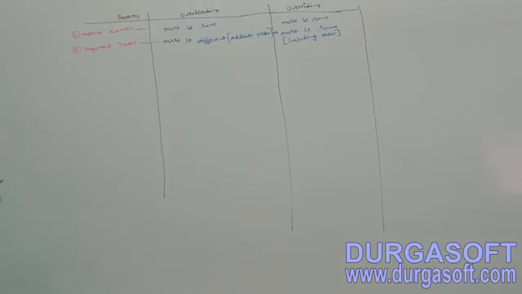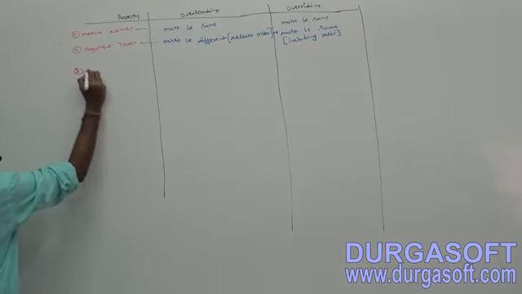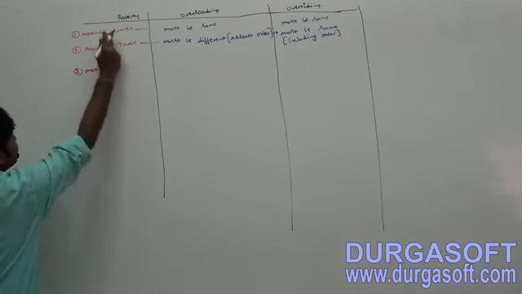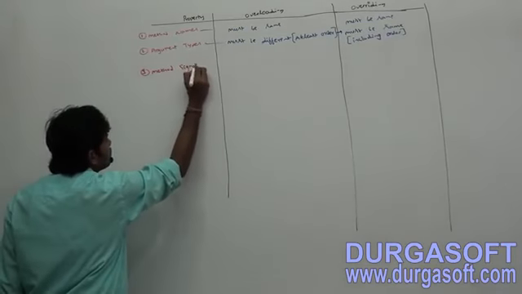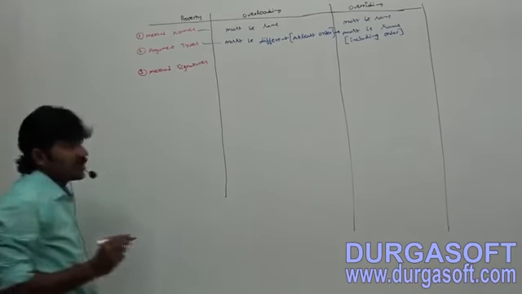Method names and argument types. Third one, method signatures. These two things together are nothing but the method signature. Method signatures.